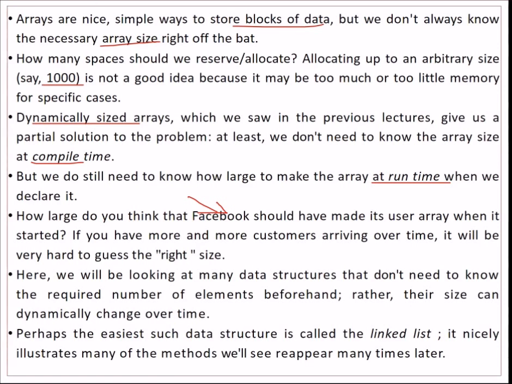For that, we need a data structure such that it can be extended and it can be shrunk. Array is fixed size. So we require a data structure called linked list, which is a dynamically sized array. The variables and the functionalities of this linked list are much better than arrays, and we don't give beforehand the number of values which are to be kept.